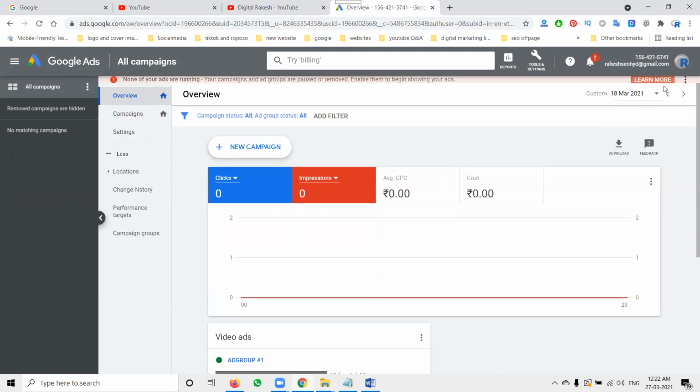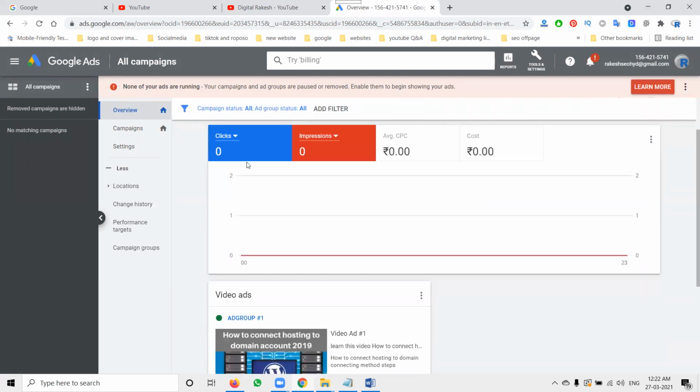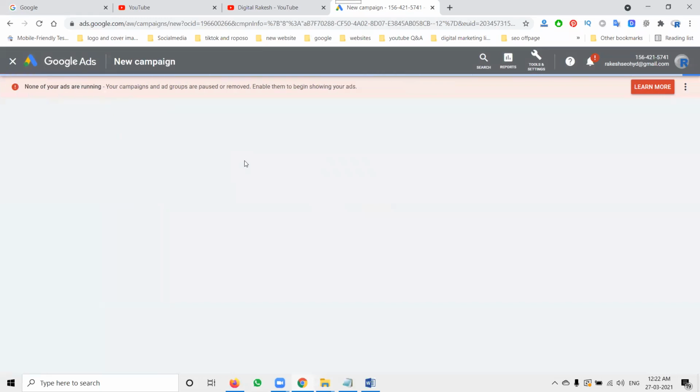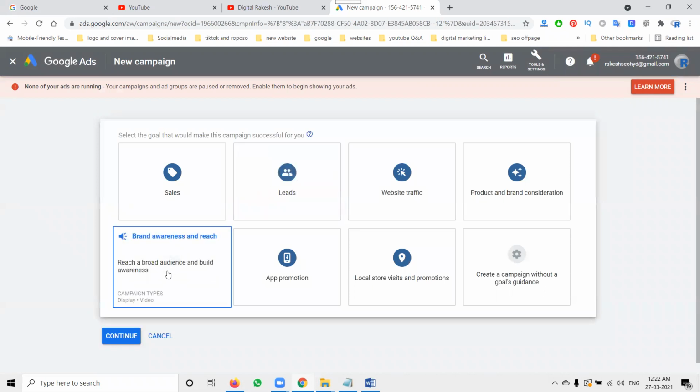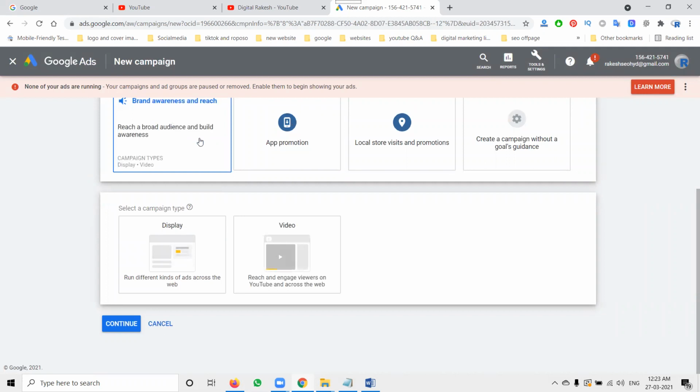So this will be my amount. There is no campaign running, so now I'm selecting a new campaign. In this new campaign option, we have certain goals. In these goals, we have to select the option called brand awareness. The goal is called brand awareness. In this brand awareness, this is my particular goal.